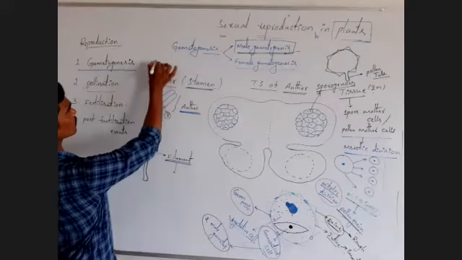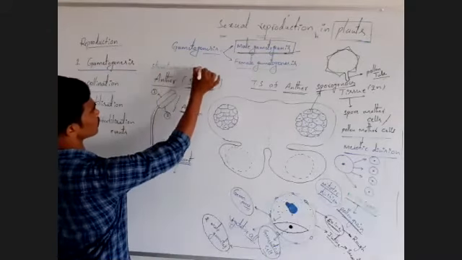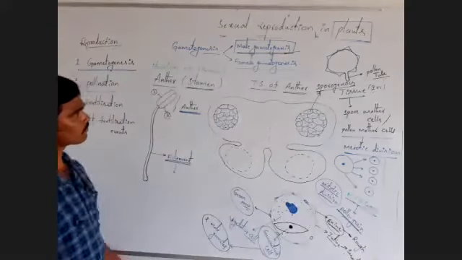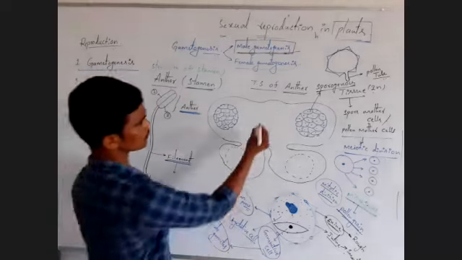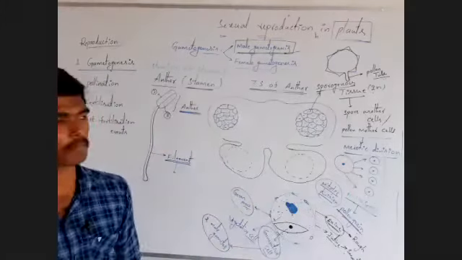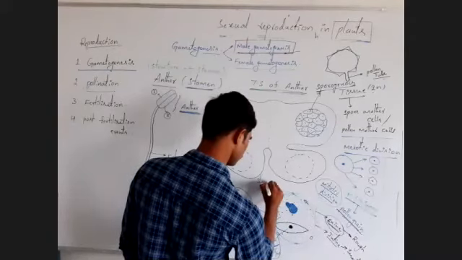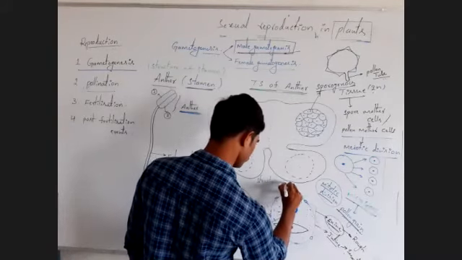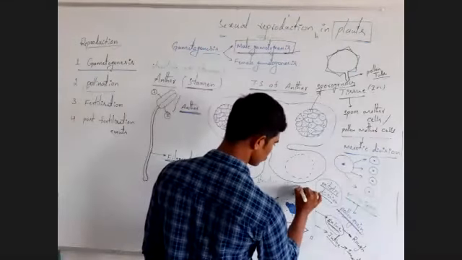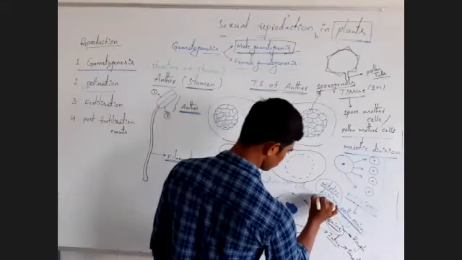This is the structure of the stamen. Here this is the PS of the anther. Next, this is the structure of the pollen grain.